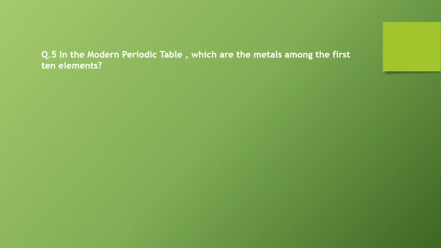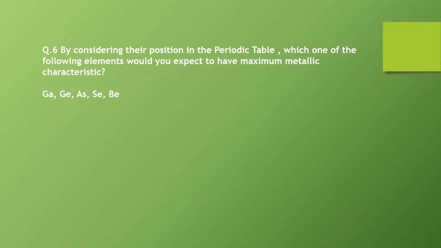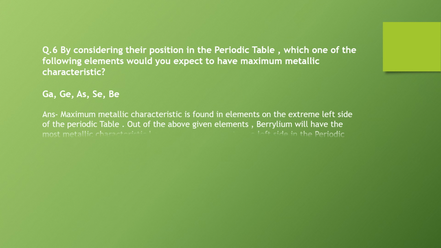Question number 5. In the modern periodic table, which are the metals among the first 10 elements? Answer. Among the first 10 elements, only 2 elements, lithium and beryllium, are metals. Question number 6. By considering their position in the periodic table, which one of the following elements would you expect to have maximum metallic characteristic? Answer. Maximum metallic characteristic is found in elements on the extreme left side of the periodic table. Out of the above given elements, beryllium will have the most metallic characteristic because it is on the extreme left side of the periodic table.